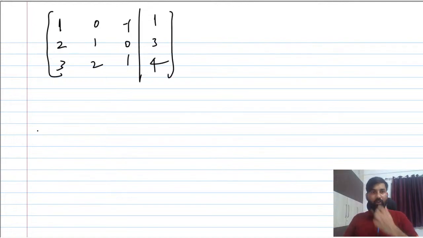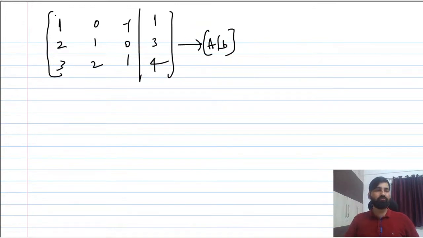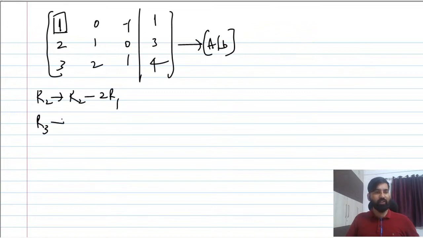This is [A | B], the augmented matrix. Now everybody is familiar with how to perform elimination. Consider this entry the pivot, and it is already 1. To make the entry below it 0, apply the operation on row 2: R2 minus 2 times R1, and similarly on R3.